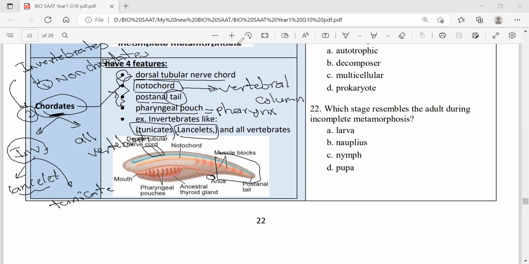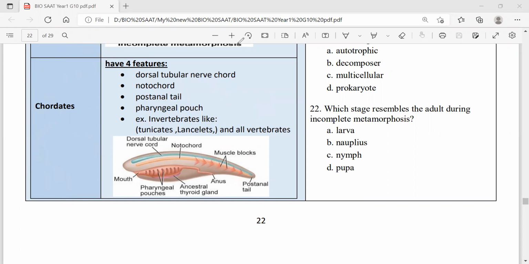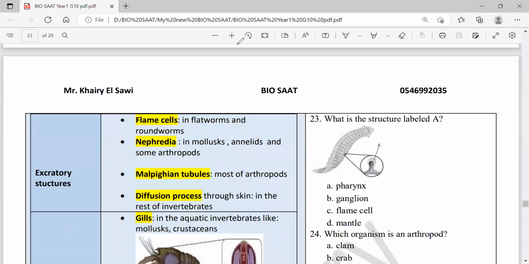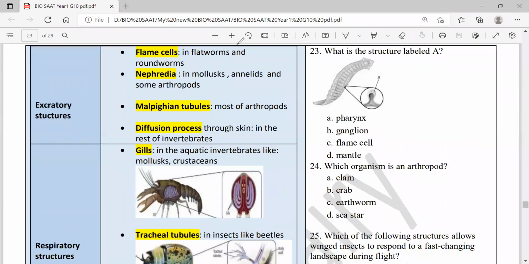I'll clear now and move to another part. What about the excretory structures the invertebrates have? How do they get rid of their wastes? Some of the invertebrates have an excretory structure called flame cells.